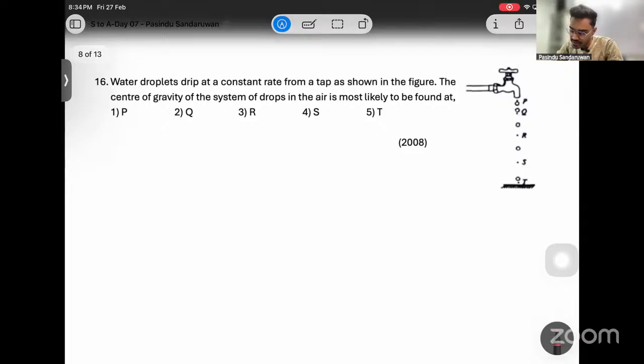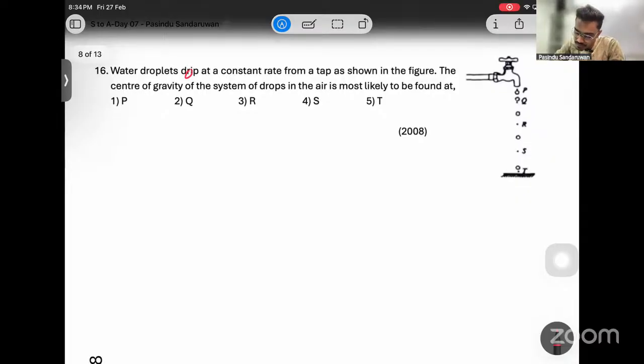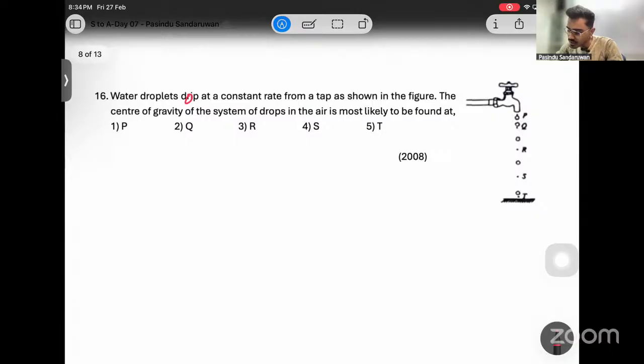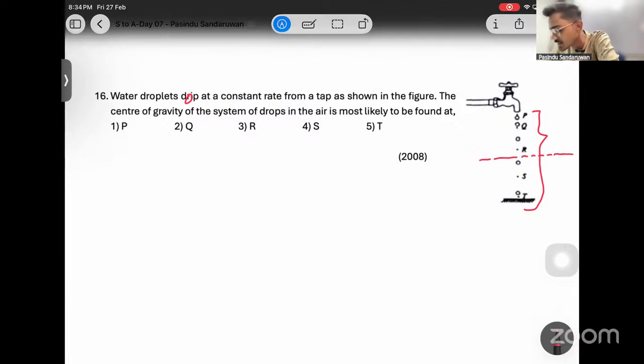16, water droplets. Water droplets drop at a constant rate from a tap as shown in the figure. The center of gravity of the system of drops in the air is most likely to be found at. Okay, now let's draw a center line first. From here to here, if I compare, the center line is roughly somewhere here.